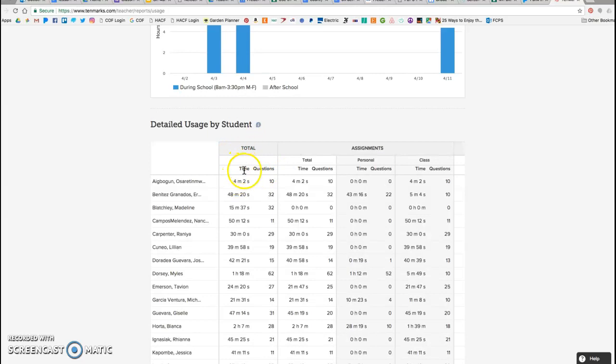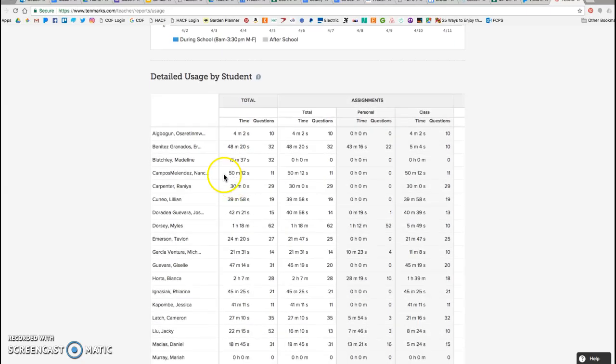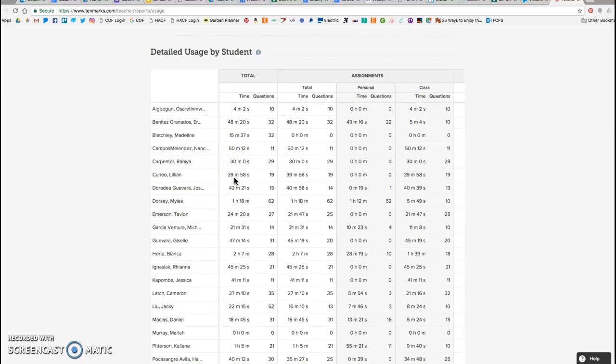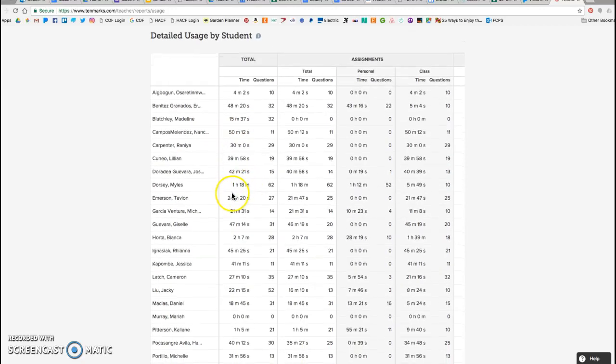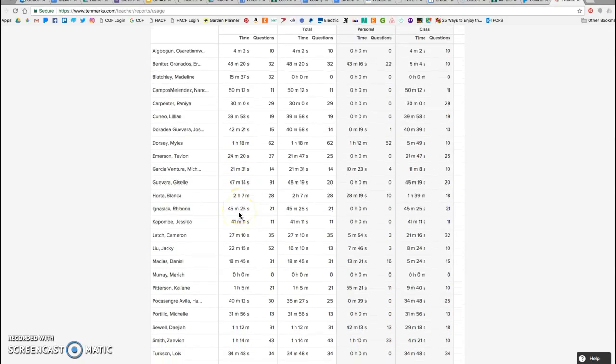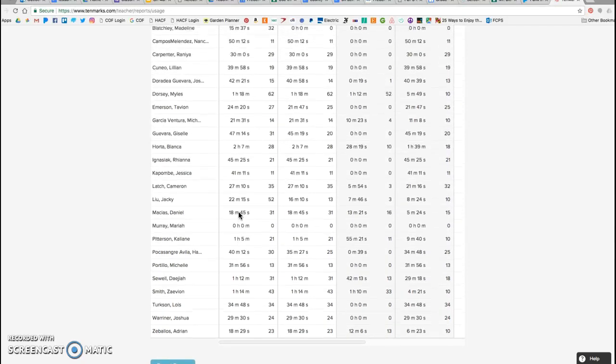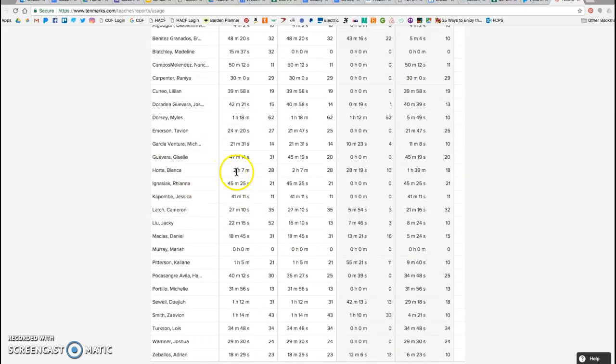So I'm looking for my top total time, and basically I'm just going to scroll through and try to beat any high score. So right now 50 minutes would be the highest. Here's an hour and 18, so that would be the time to beat. Here's 2 hours and 7 minutes. And that looks like it's going to be the top. So Bianca Horta, I would write her name down or save it for later.